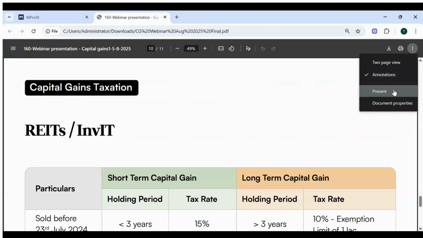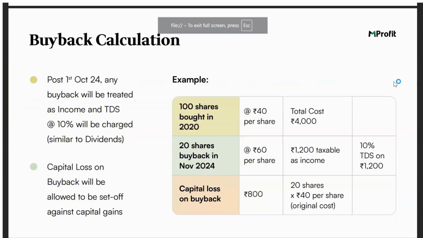So let's go to the next slide, buyback taxation. Yes. So now, in buyback, there has been a significant change in the way buyback will now be considered from a capital gains perspective, and also from the way buyback will be treated as a part of your income.